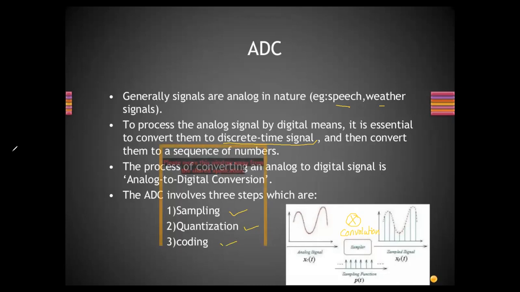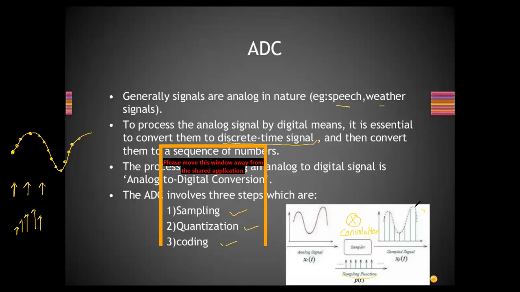Sampling is, see, now I'm just drawing the diagram once again. This is the analog signal. Suppose I have taken one sample here, one sample here, one sample here, like that. I'm not taking the full part of the signal. The sampling should be done in a proper way, there is a trade-off actually. Whatever dots I'm making are the samples on the analog signal. Now these samples are multiplied with the train of pulses, as you can see over here, and in the output we get this form. Do you understand this? This is the sampled signal at the output.